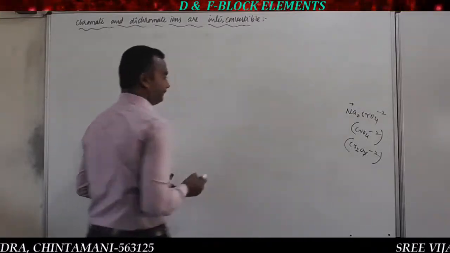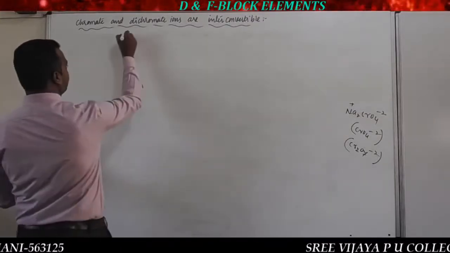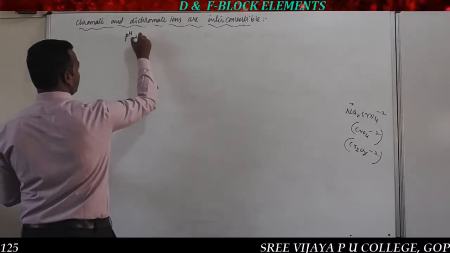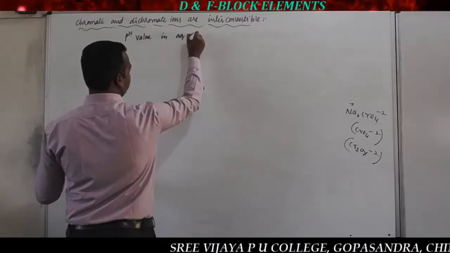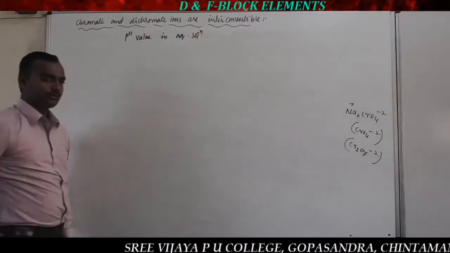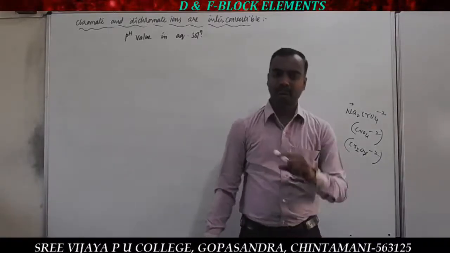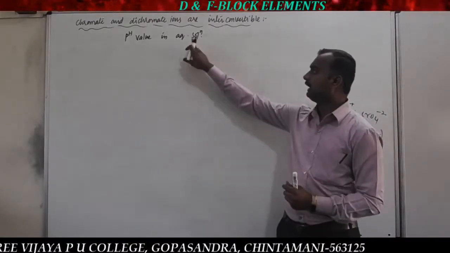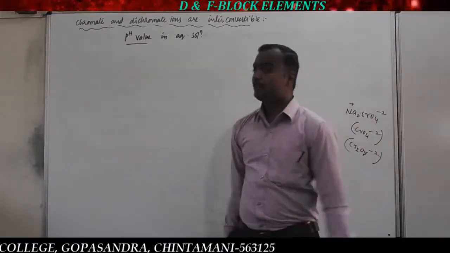That interconversion of chromate and dichromate ions is mainly depends on pH value in aqueous solution. So under chromate and dichromate both are... ಅದೇನಾಗಬೇಕು? ಎರಡು interconvertible ಆಗಬೇಕು. ಎಲ್ಲಿ? aqueous solution ಅಲ್ಲಿ. That is interconversion is mainly depends on pH value.